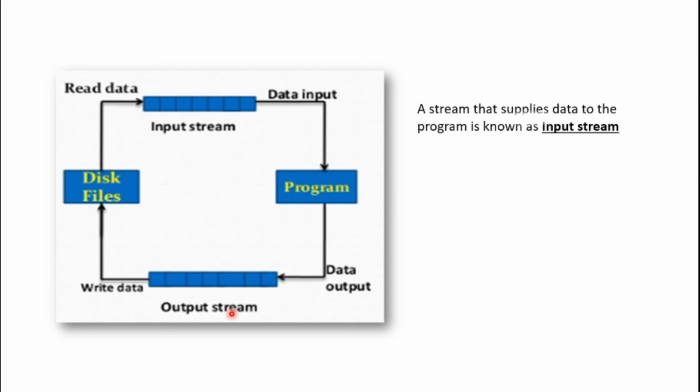So I think there is a definition for you over here. We have already told that a stream that supplies data to the program is known as an input stream. Next, a stream that receives data from the program is known as an output stream.